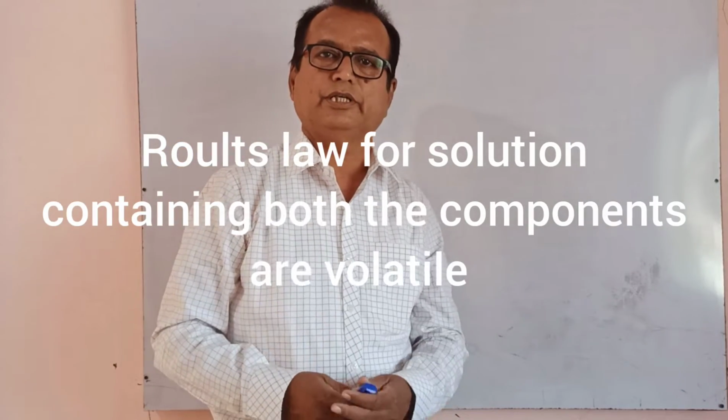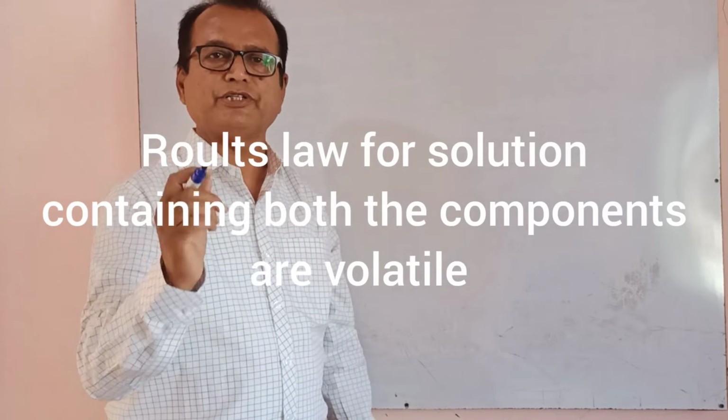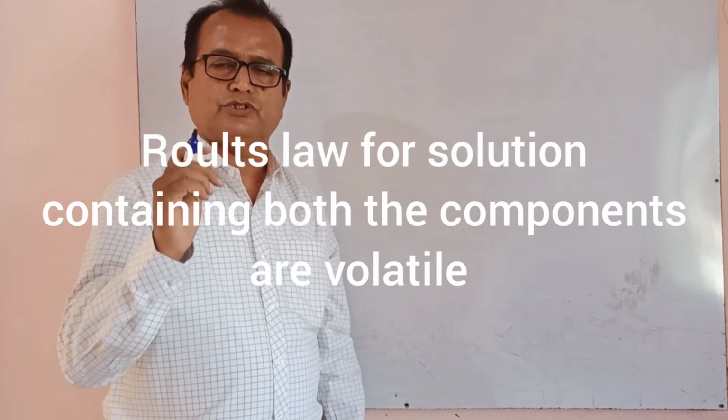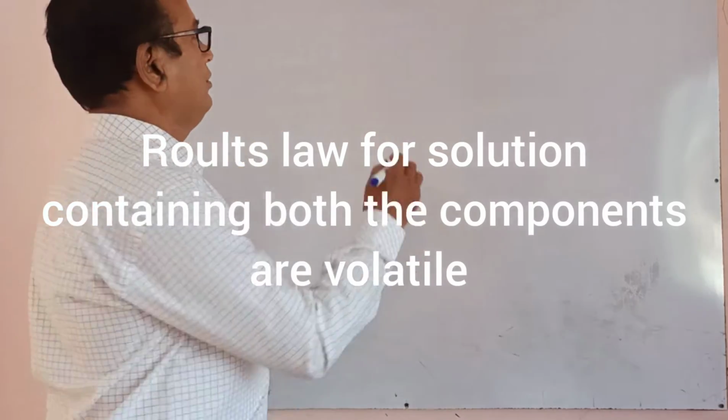Students, it is the 12th science period for vapor pressure. This chapter is solution about vapor pressure.